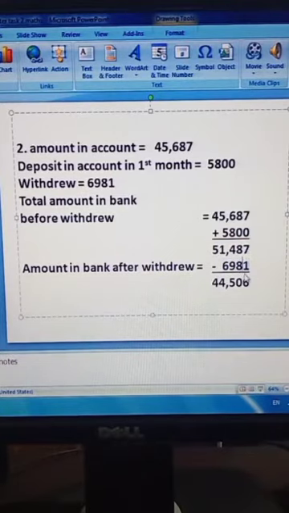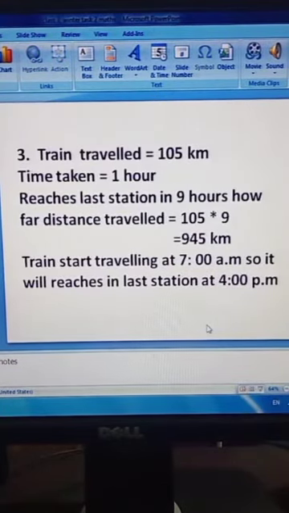6,981. 7 minus 1, 6. 8 minus 8, 0. 4 minus 9, not possible. We will take carry 1 from 1. So this become 14. 14 minus 9, so this will be 5. And this is 0. We will take carry 1 from 5. So this become 10 minus 6, 4. And this is 4. It's mean now they have 44,506 rupees in their account.